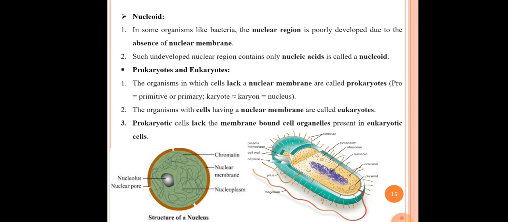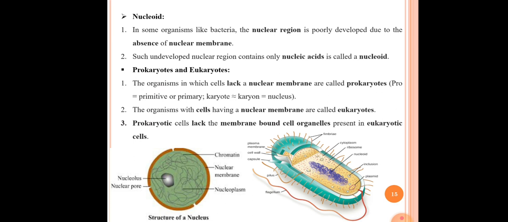See the second point, the organisms with cells having a nuclear membrane are called eukaryotes. Those organisms that have a nuclear membrane around the nucleus are called eukaryotes. So eu means developed. The third point is that prokaryotic cells lack the membrane bound cell organelles present in the eukaryotic cell. Actually, prokaryotic cells generally lack all these membrane bound cell organelles which are present inside the eukaryotic cell.